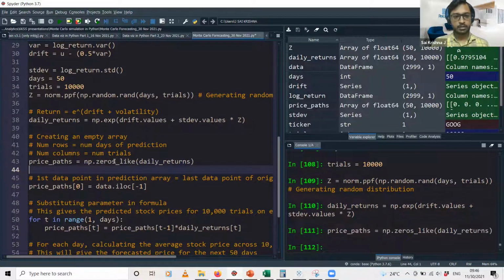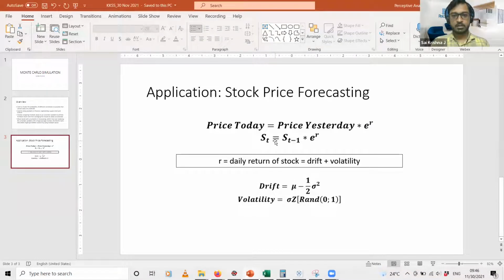Then, for the first data point in that prediction array, I'll be using the latest price point of the stock. We have stock data until yesterday, right? 29th November 2021. If you see this formula over here, to calculate the price of the stock today, we take the price of the stock yesterday multiplied by e to the power of r.